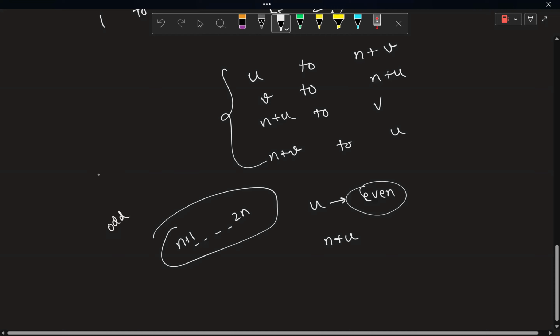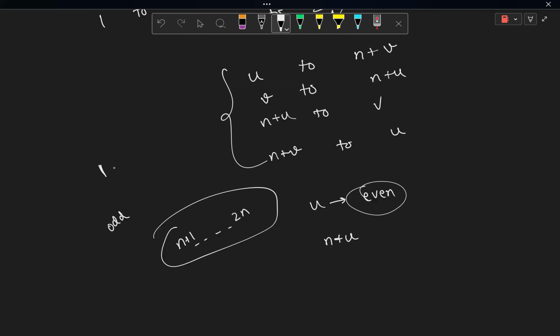Because I started from node 1, in the first step I would be going from a node in the range 1 to n to a node in the range n plus 1 to 2n, since edges are being connected only between nodes in these ranges and not within them.